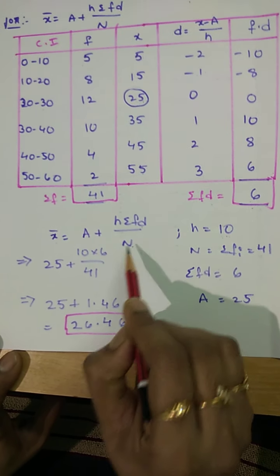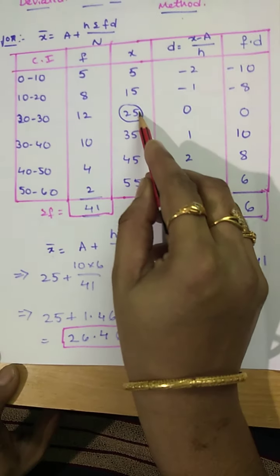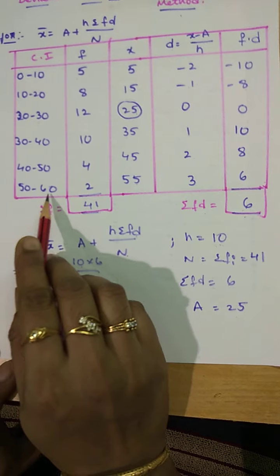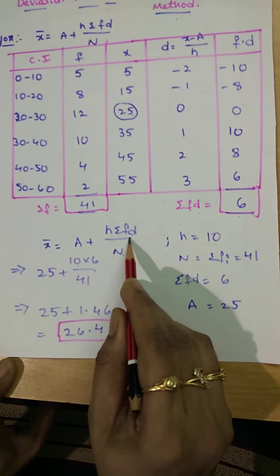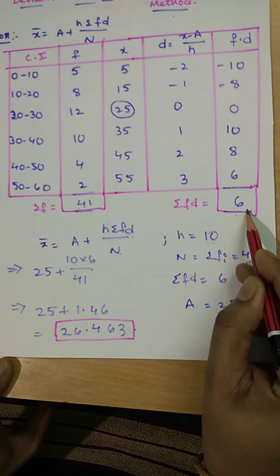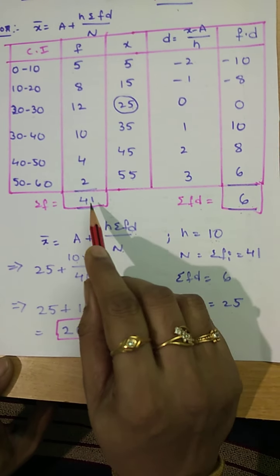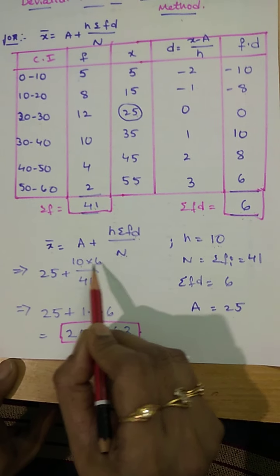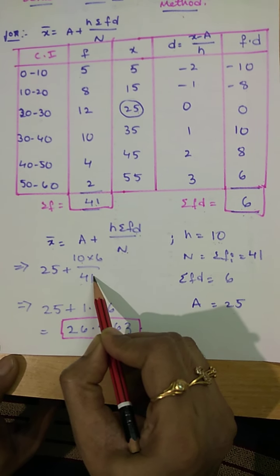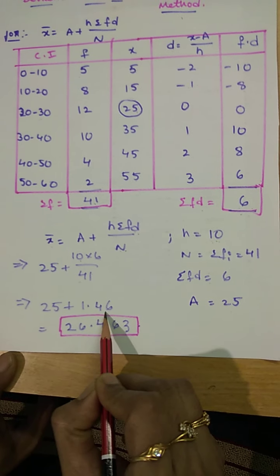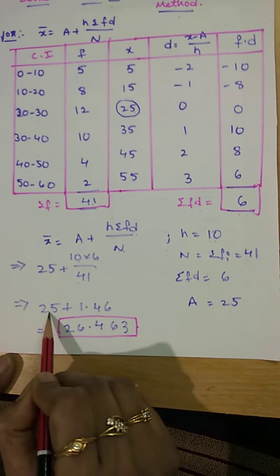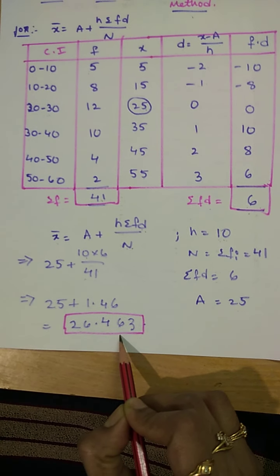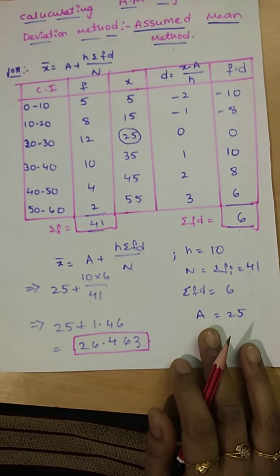Here a, the assumed mean, is 25, plus h is 10, upper limit minus lower limit, into summation fi di, which is equal to 6, divided by summation f, which is capital N equal to 41. 10 into 6 is 60, divided by 41, which is equal to 1.46. We need to add 1.46 to 25, which is equal to 26.463.